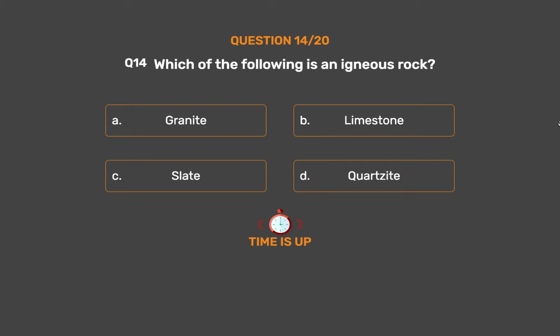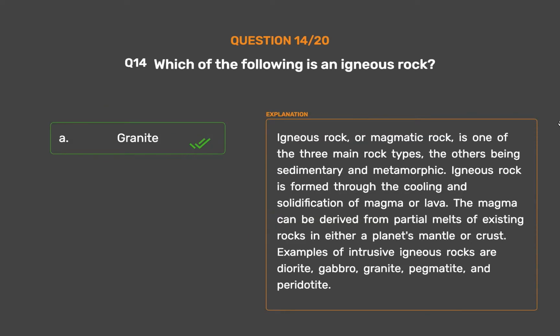The correct answer is option A. Granite. Igneous rock, or magmatic rock, is one of the three main rock types, the others being sedimentary and metamorphic. Igneous rock is formed through the cooling and solidification of magma or lava. The magma can be derived from partial melts of existing rocks in either a planet's mantle or crust. Examples of intrusive igneous rocks are diorite, gabbro, granite, pegmatite, and peridotite.